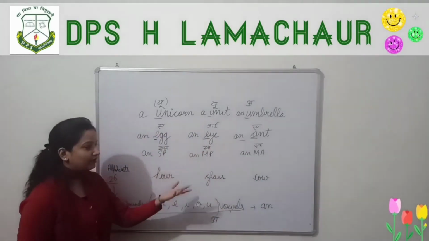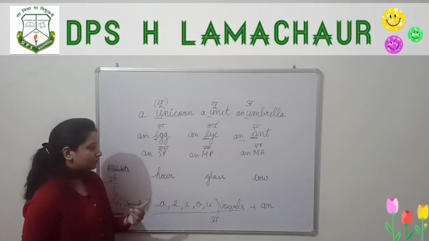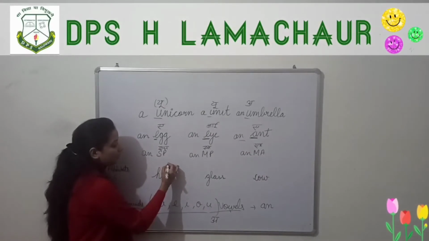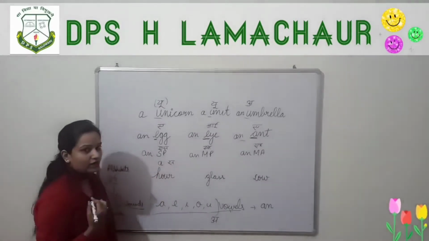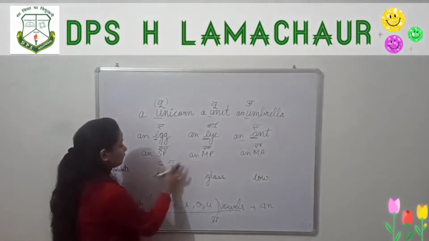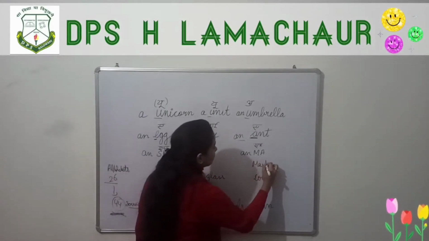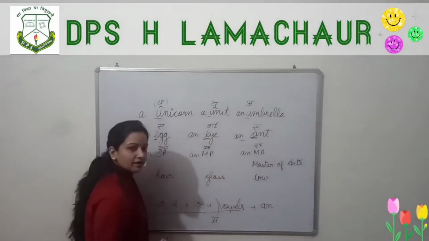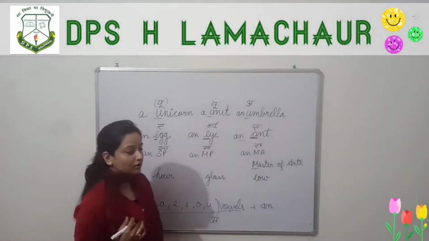What if I write the full form of these words? Superintendent of Police. The full form of SP is Superintendent of Police. Superintendent starts with the sound su, so then we have to put a before that, because we always check for the sound. If I write Master of Arts, the full form of MA is Master of Arts, it sounds like ma.